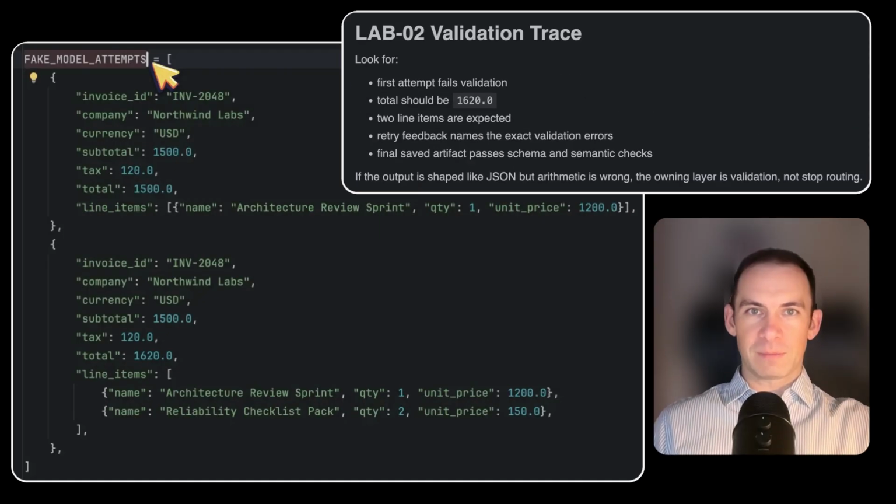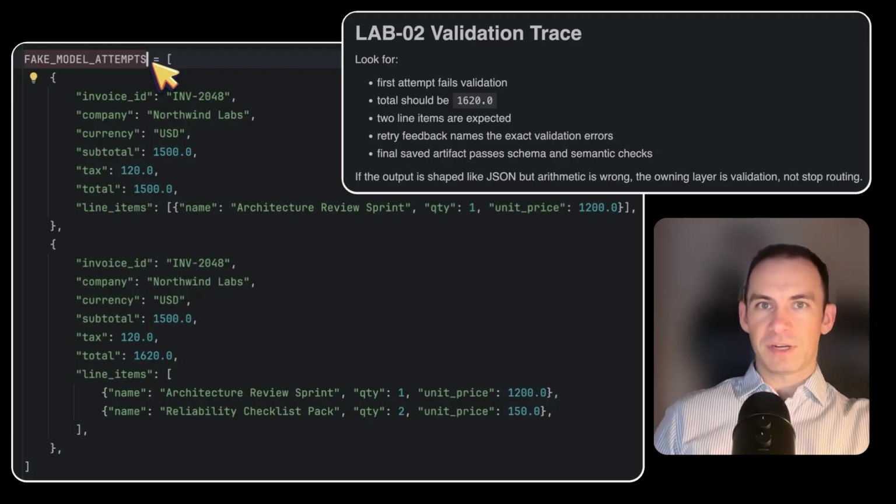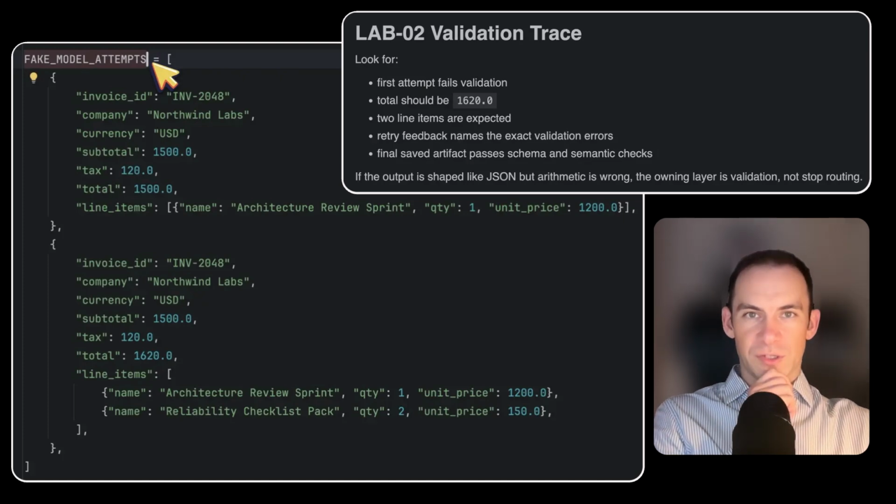Now compare Lab 2. The fake first attempt has the right invoice identifier and company, but the total is wrong. One line item is missing. That is not a stop reason routing problem. The response may look structured. The shape may look close, but the business facts are wrong. The trace should point to validation.